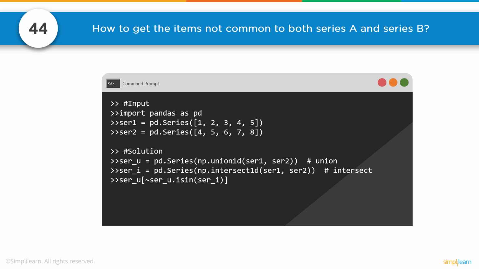We now have series 1 as a pandas series with an intersection, and then we can remove one from the other. Series U is series U dot isin series 1. So if the union is not in the intersection, then you know it's a unique value. A little bit of logic going on there and playing with 3 different terms to get the answer we want.